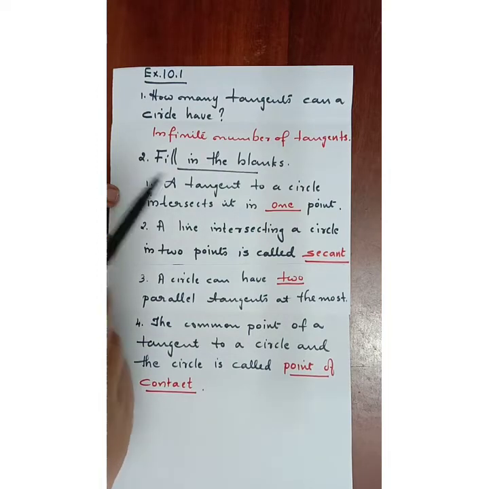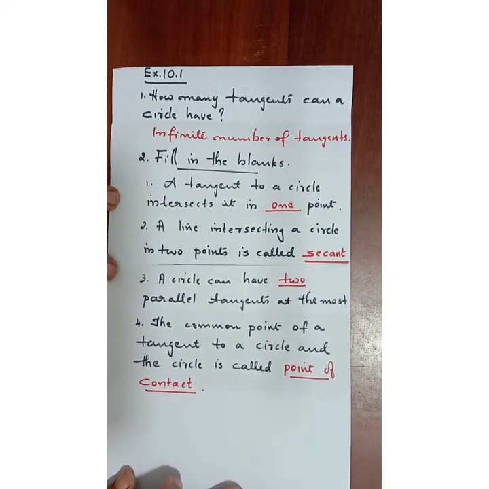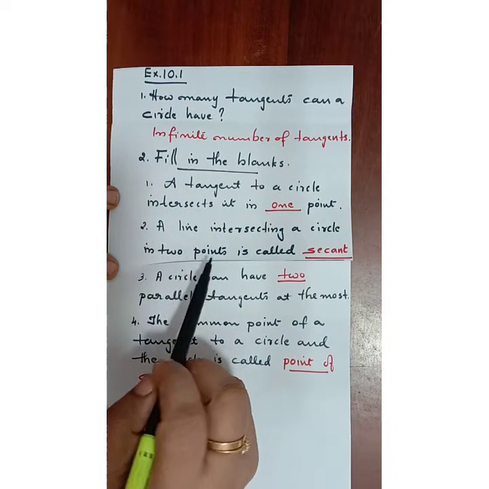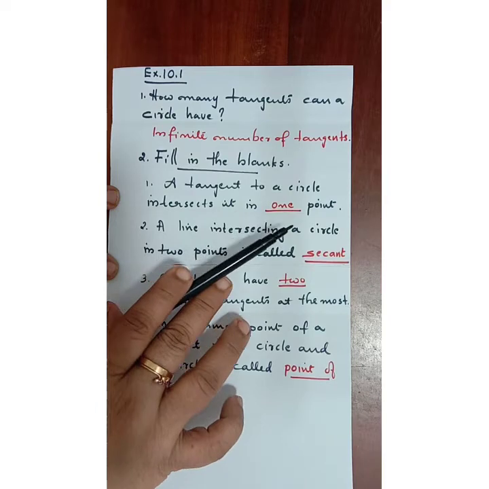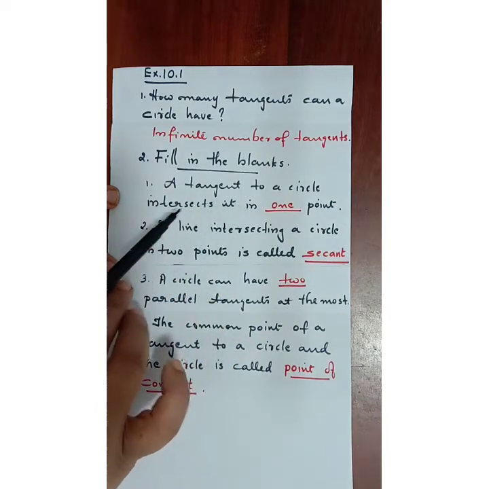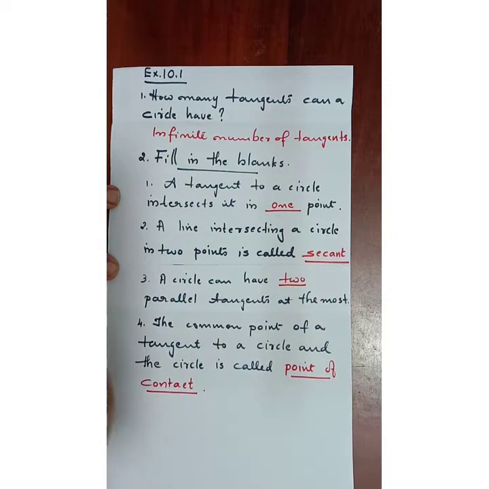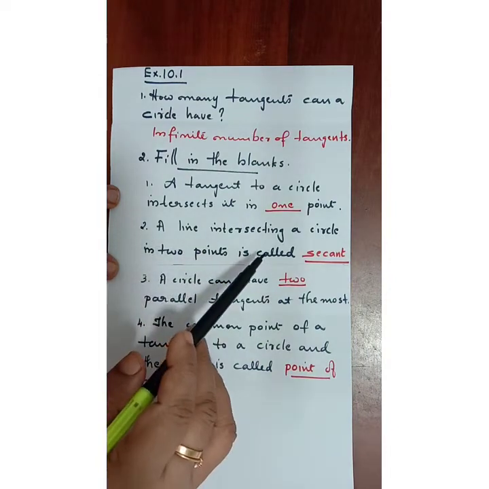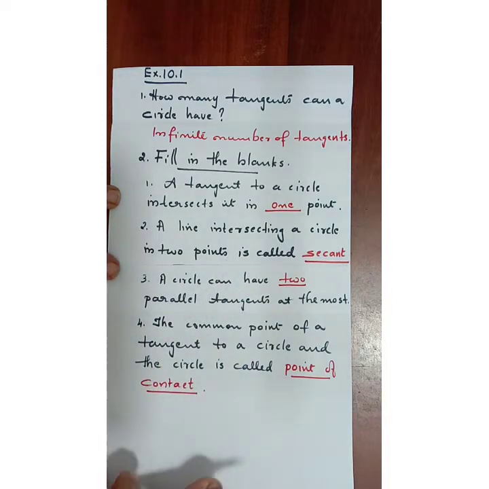Second question, fill in the blanks. Under that, we have four more fill in the blanks. We'll see each one of them. First one: a tangent to a circle intersects it in only one point. Second: a line that intersects a circle in two points is called a secant.